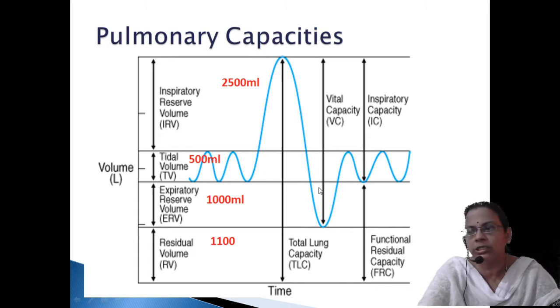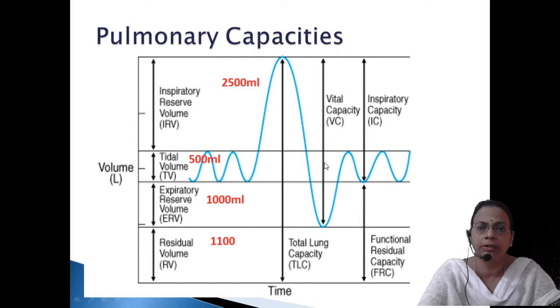Vital capacity means it is the maximum volume of air that can be breathed in after the end of normal expiration. Normal expiration is this much only.